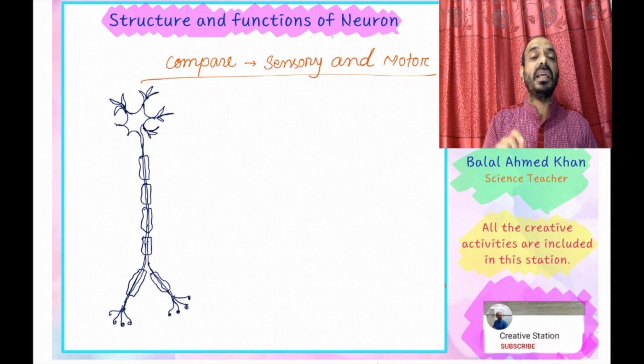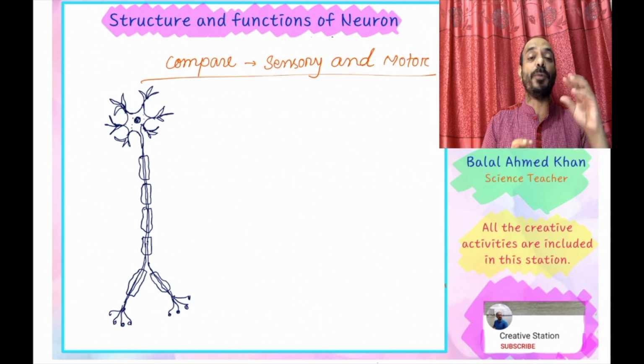It receives stimuli from other cells or other axons and transfers them with the help of the dendron that is connected with the cell body, and the cell body contains a nucleus at the top. This is the motor neuron. An elongated part that extends from the cell body to the other end is the axon.